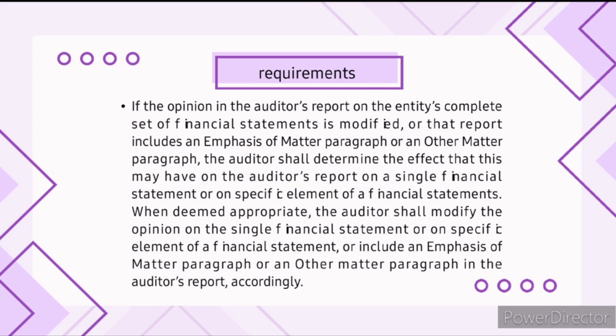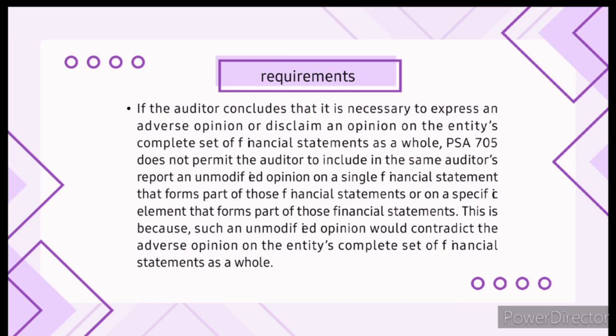So, in the next slide, if the auditor concludes that it is necessary to express an adverse opinion or disclaim an opinion on the entity's complete set of financial statements as a whole, PSA 705 does not permit the auditor to include in the same auditor's report an unmodified opinion on a single financial statement that forms part of those financial statements or on a specific element that forms part of those financial statements.